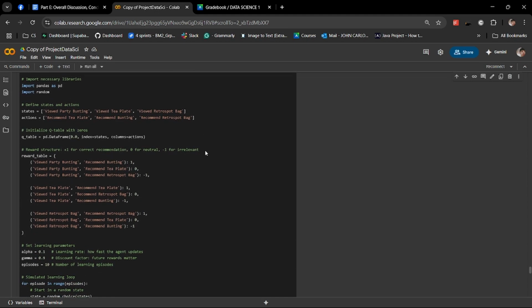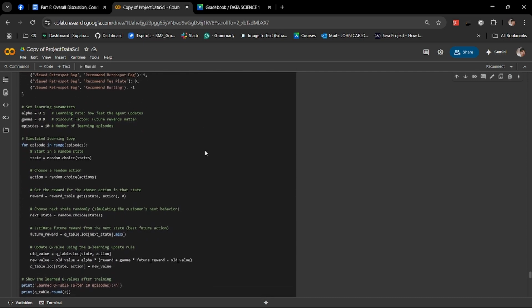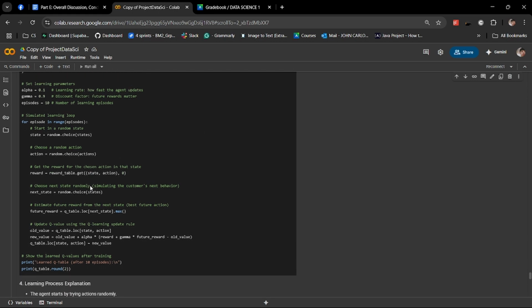As we can see here in the code demonstration, we use Q-learning, a basic reinforcement learning algorithm. Over 10 simulated episodes, the agent randomly explored state-action combinations and updated its Q values using a learning rate of 0.1 and a discount factor of 0.9.